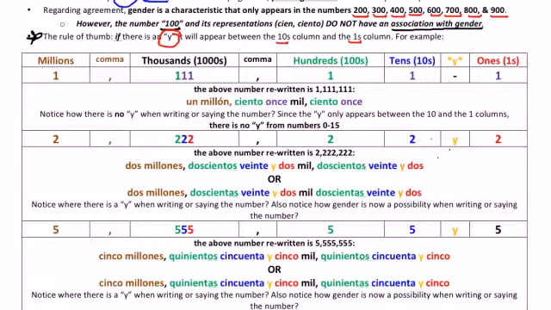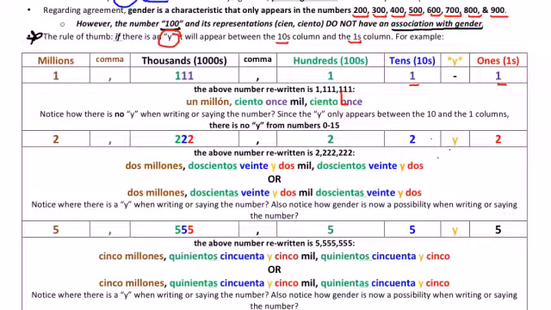If I put a 1 in the ones column, that turns into uno. And if I put a 1 in the tens column, 1 and 10 make 11. And because the numbers from 0 to 15 are all unique words, 1 and 10 make 11, that's once.